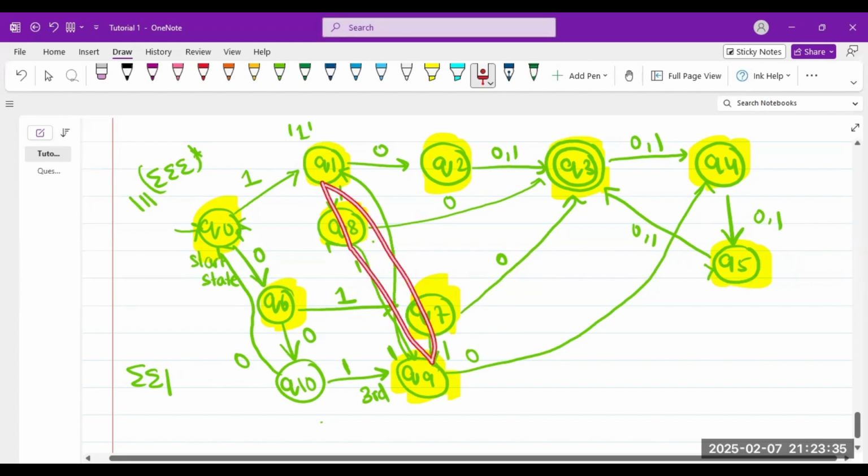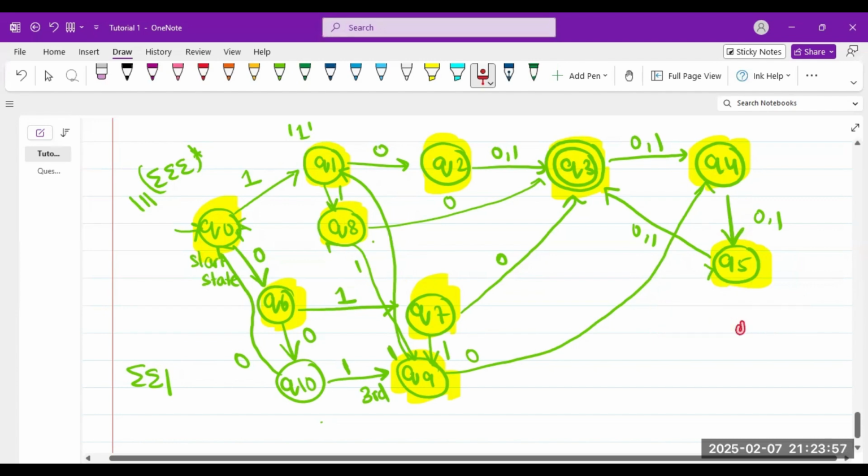This inner loop between Q1, Q8, Q9, here, here and here, this inner loop of ones, I made because I didn't want to bring it back to Q0. At Q0 means I got nothing. Now an inner loop of zeros should also be made, because what if I get 000 101?